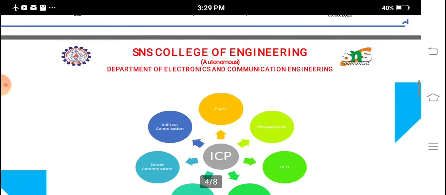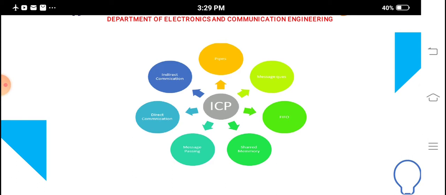The next point is that interprocessor communication is classified into many types: indirect communication, direct communication, message passing, shared memory, FIFO, and so on. Among these, the efficient one is the shared memory concept, because nowadays we are using only the shared memory concept in our automobile industry. So that is our defined part.